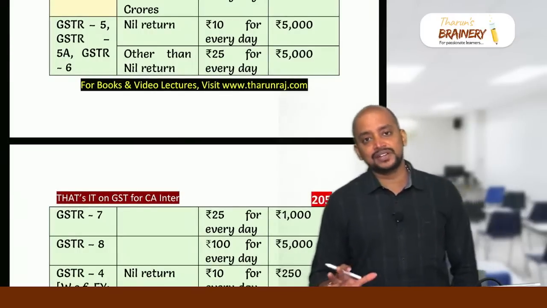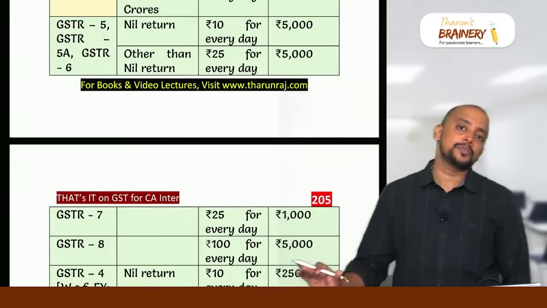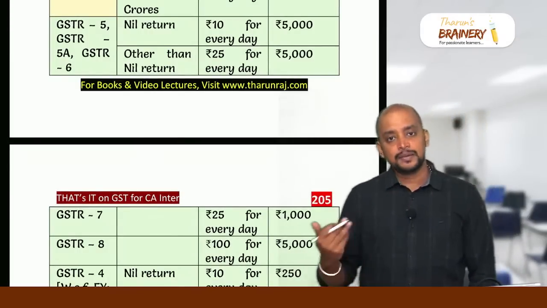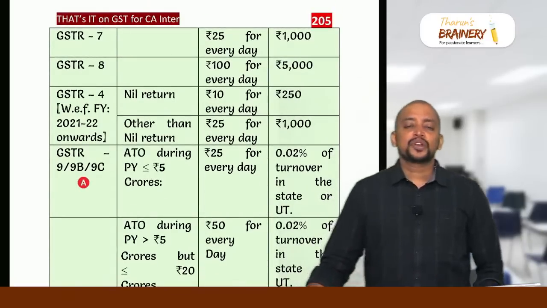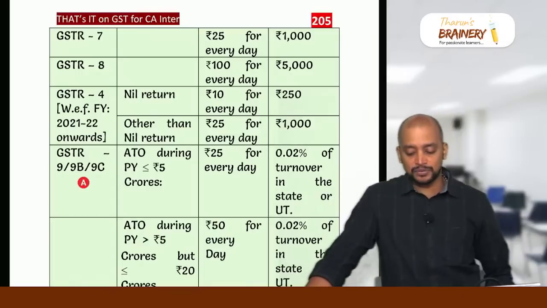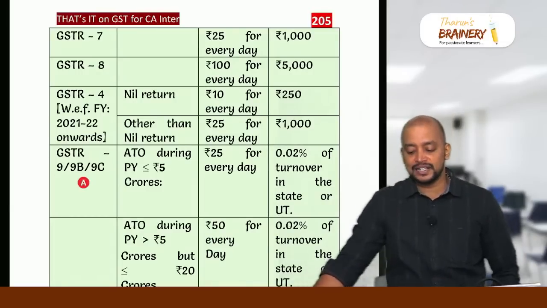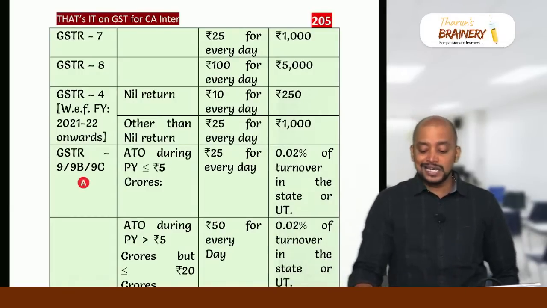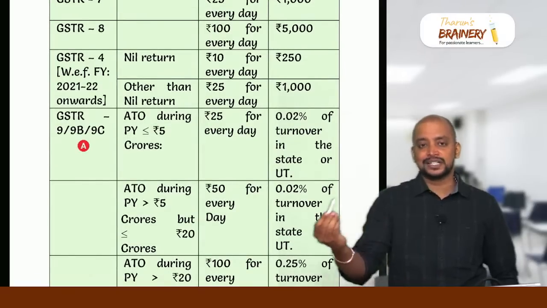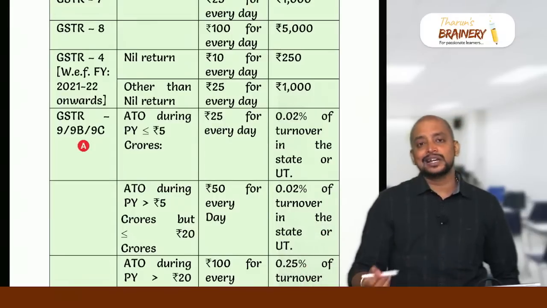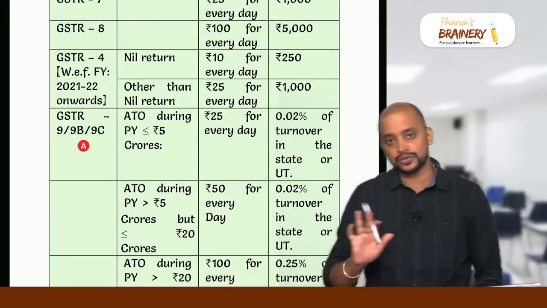GSTR 5, 5A and 6: nil return 10 rupees, other than nil return 25, maximum is 5000. GSTR 7 and 8: for 7, 25 rupees per day subject to maximum 1000; for 8, 100 rupees per day subject to maximum 5000. GSTR 4 is just like GSTR 1: nil return 10 rupees per day subject to maximum 250, other than nil return 25 rupees per day subject to maximum 1000, that's it.